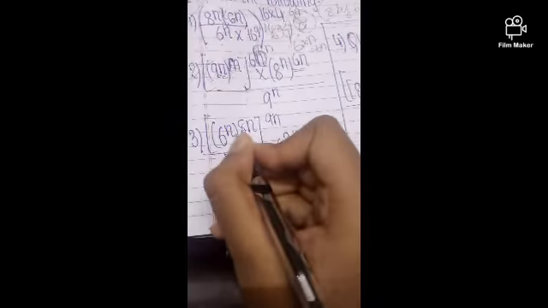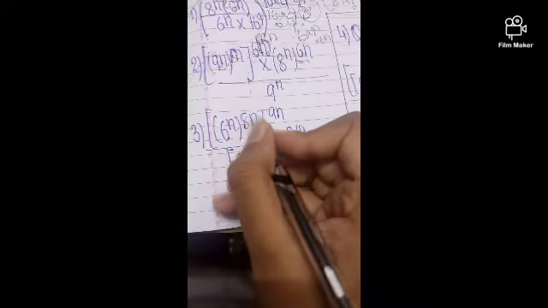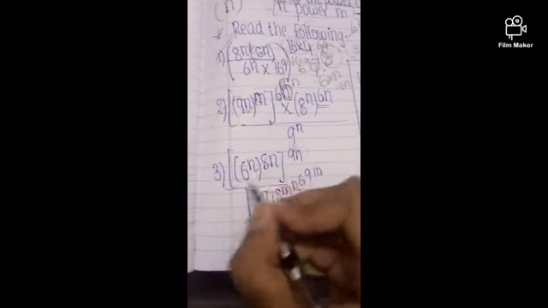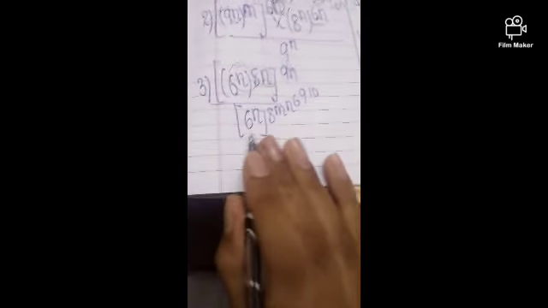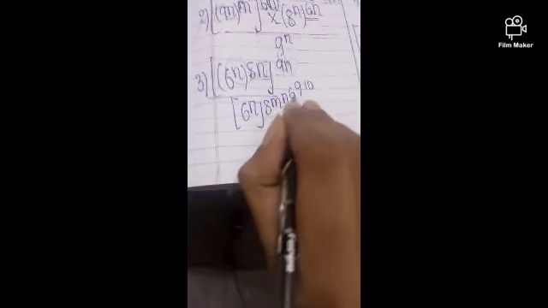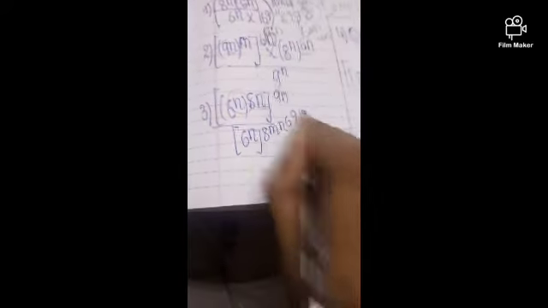6 power n whole power 8n whole power 9n. Okay, so here see children, there is no power for this power. But see here, 6 power n whole power 8 power m power n power 6 power p power 9 power 10.